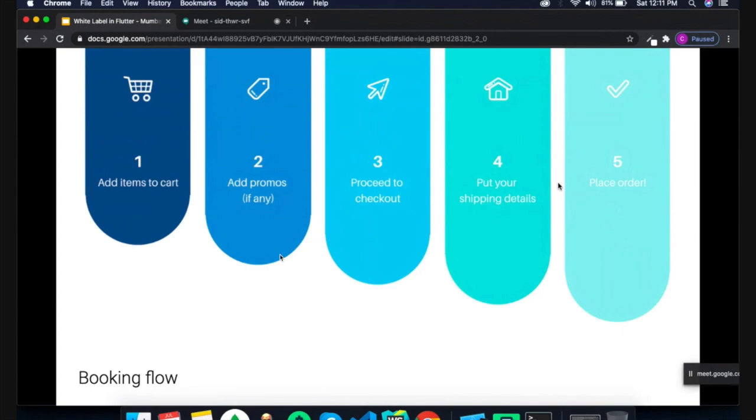So it takes us so much time to build this kind of feature. But if somebody has already built it, we just add our brand name or application name, and the feature will be integrated and work easily in our application. So this is a booking flow for the e-commerce application.